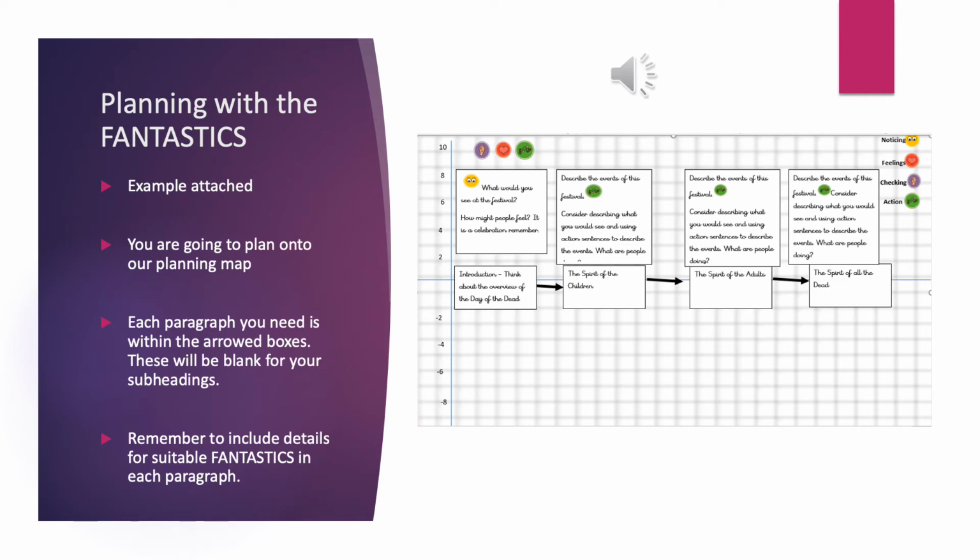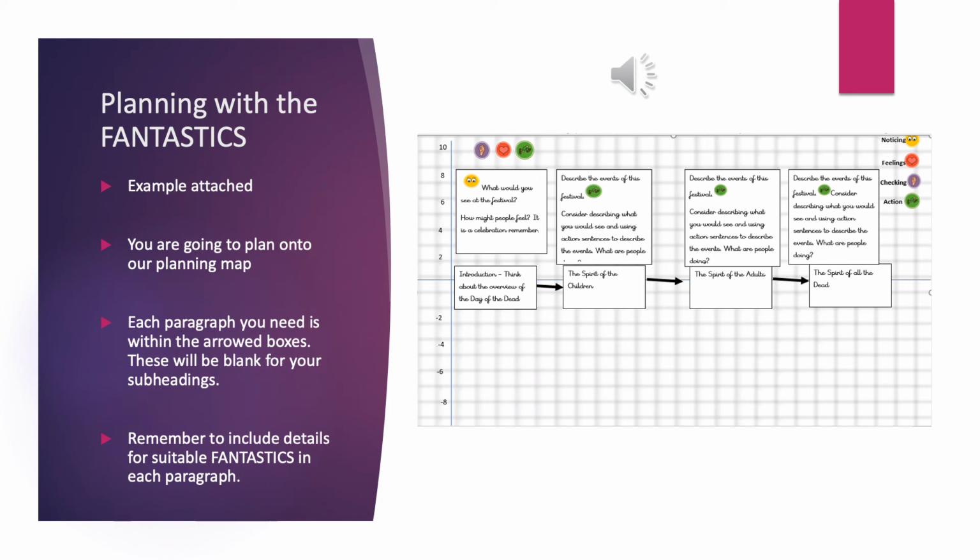So this is an example of what your planning sheet will look like. So that's the example there for you. Now we've used these before. They're usually a narrative map, but we're going to use them for a non-fiction piece of writing. So the boxes in between the arrows are what will make up your subheadings. So I've already put on mine.